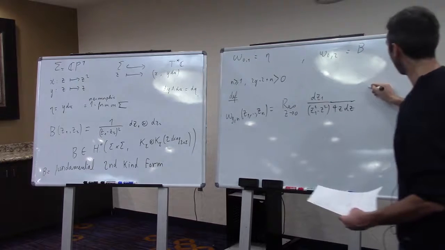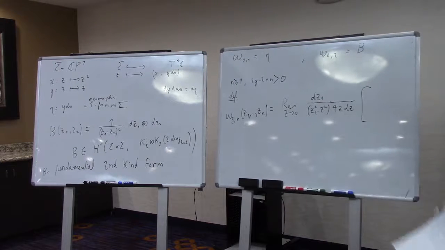It may look strange that you have dz in the denominator, but don't worry, there will be dz squared in the numerator.